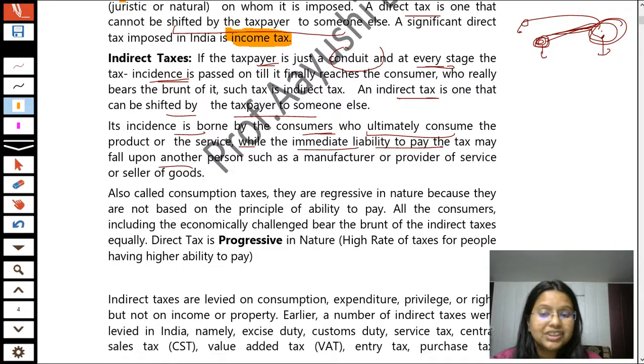Now, students, GST, that is the Goods and Services Tax, is also known as consumption taxes. Okay, so just highlight it with the highlighter, or if you do not have a highlighter this time, you can highlight it with your pencil, and later on you can go to the market and purchase a highlighter. Okay. Now,